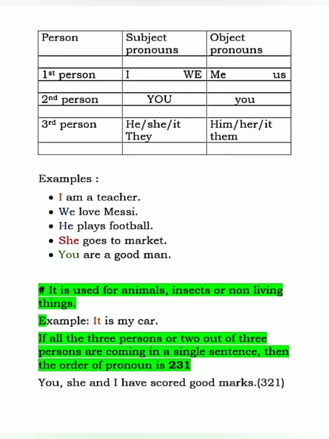For example, if you get the third person and the first person, you will follow the 3-1 rule: the third person will come first and the first person will follow. Suppose you got the second person and the third person. That time you will first put the second person and then the third person. Is that clear? Okay.